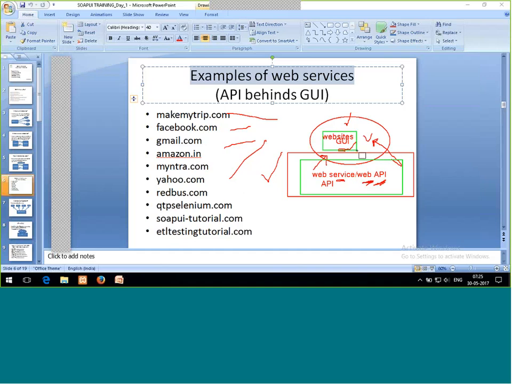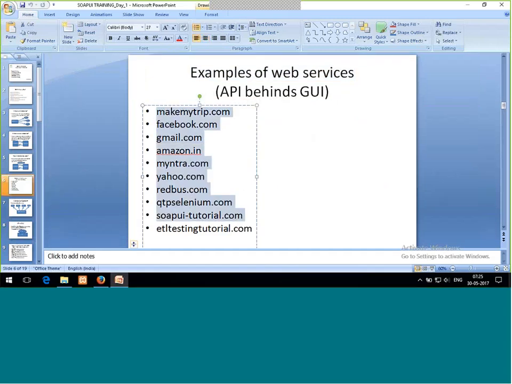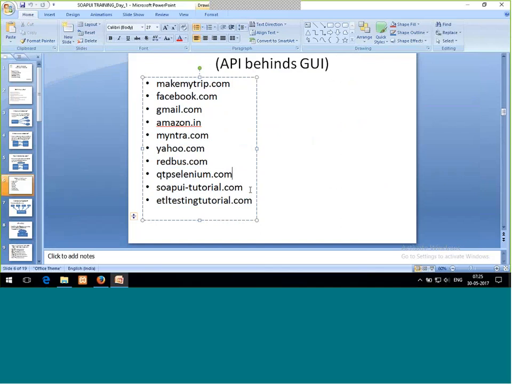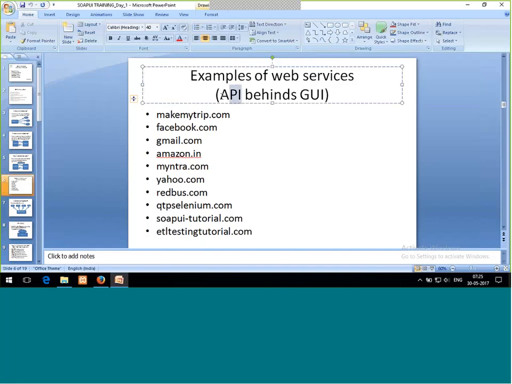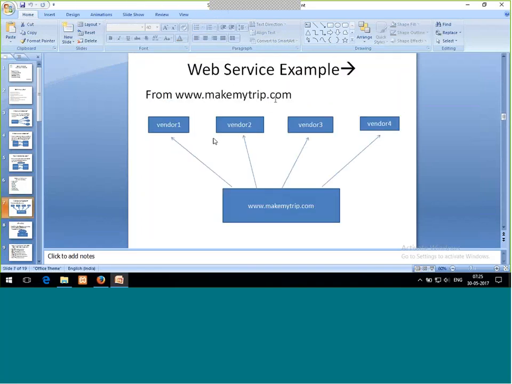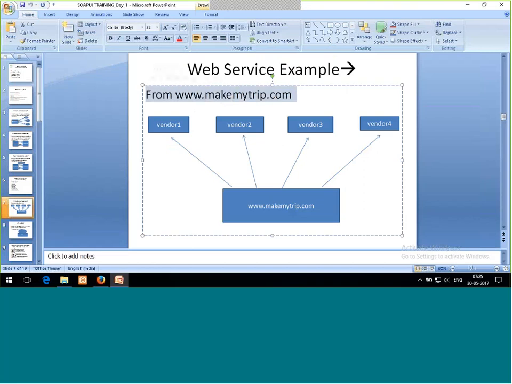For websites, we have different tools as well, like Selenium. But for web services, it's SOAPUI, which I'm going to teach you. For a web service or a web API, we have SOAPUI. SOAPUI is for web API testing, web services testing. So these are all websites, and they all have their GUI as well. GUI testing is a different thing, but we are all here for SOAPUI, and for SOAPUI, it's a web service which I'm going to test, and a web service is nothing but the API.